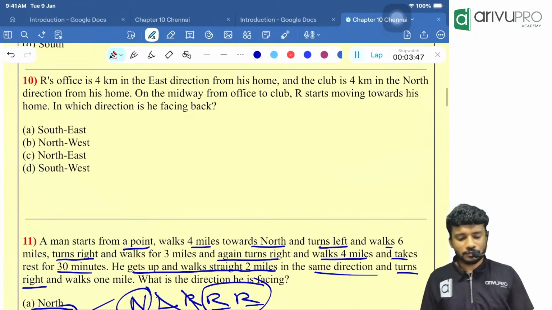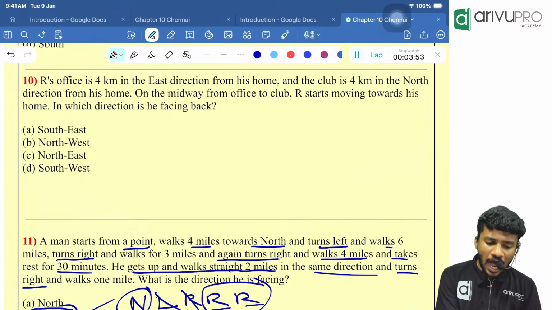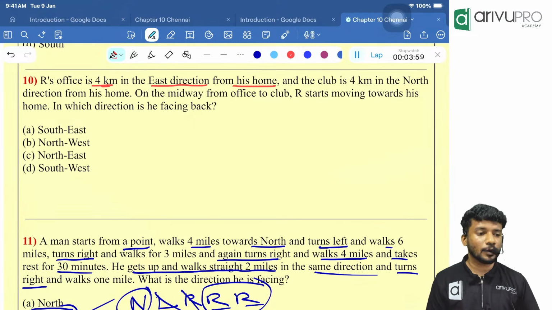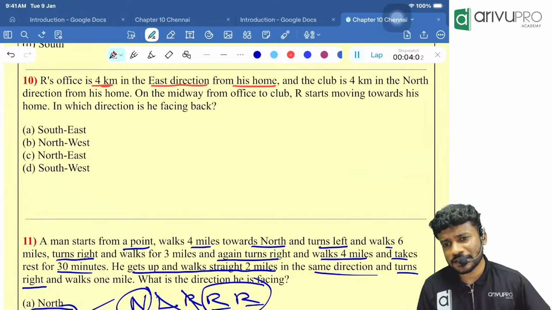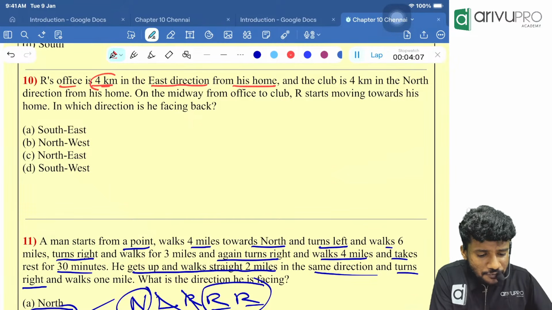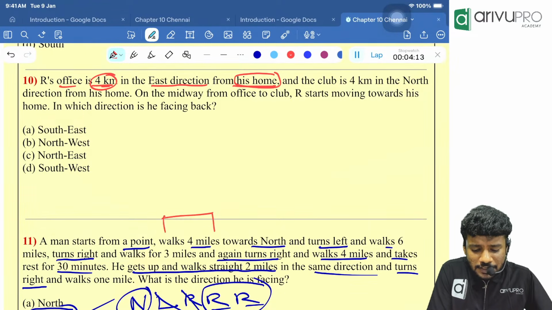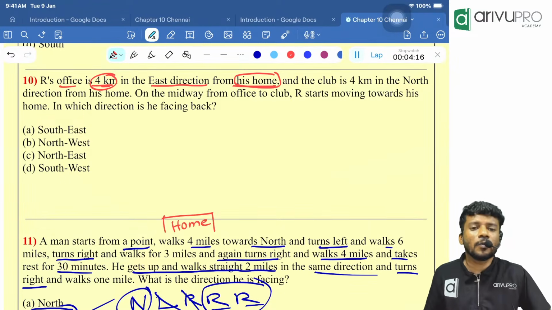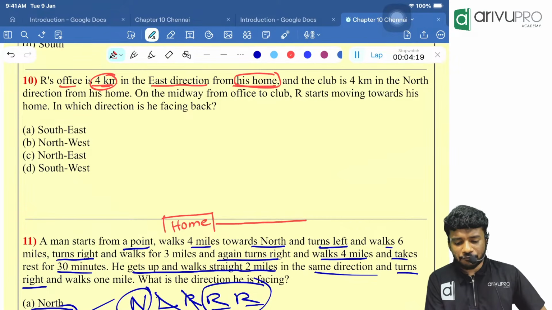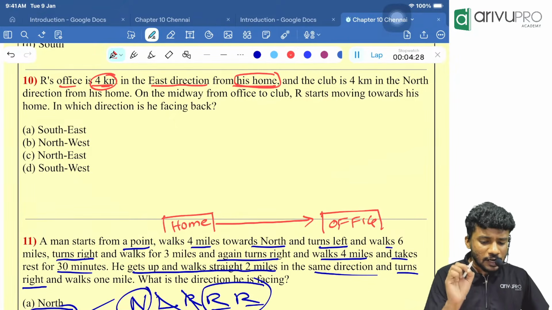We need to draw, because we are talking with reference points. Look here. R's office is 4 kilometers in the east direction from his house. What do you mean by east direction? Towards the right side or towards the left side? East is towards the right side. Now tell me. R's office is 4 kilometers in the east direction from his home means, for example, this is his house or this is his home. From the home there is 4 kilometers to the right. Who is there, people? Office is there. Correct? Office is there.